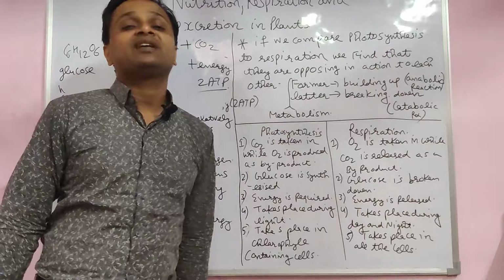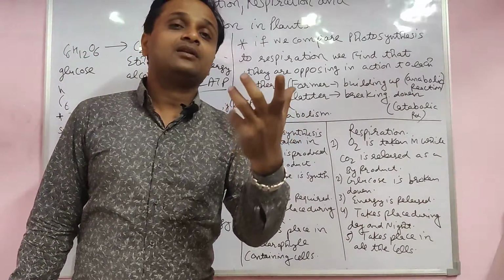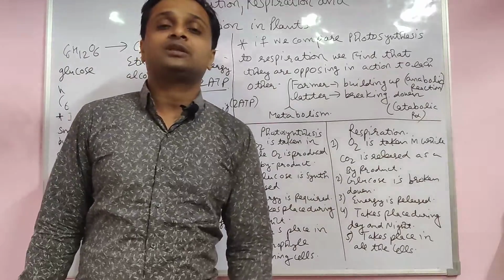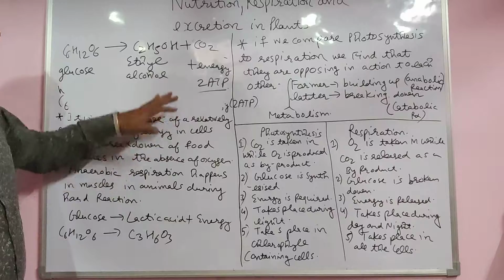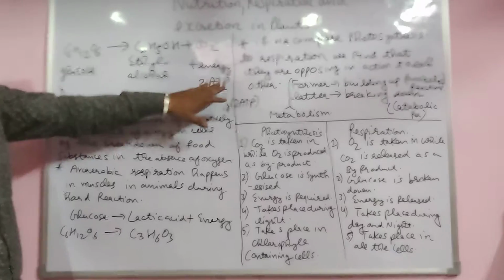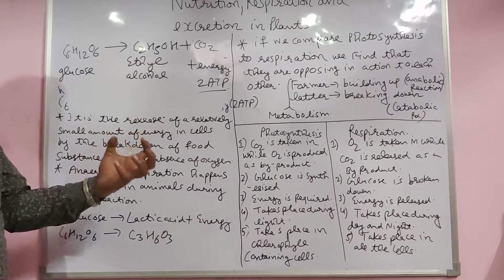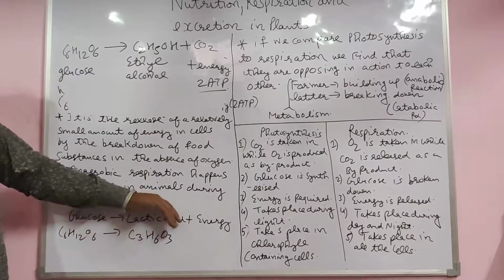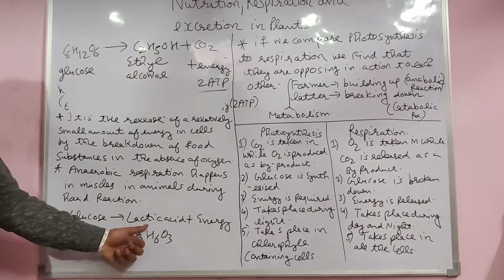I am repeating the lecture again. Anaerobic respiration is respiration that happens in the absence of oxygen, when a very small amount of oxygen is there. That's why it forms ethyl alcohol plus CO2 plus energy, only 2 ATP. It releases only a small amount of energy. In the muscles of animals during vigorous exercise, the product is lactic acid.